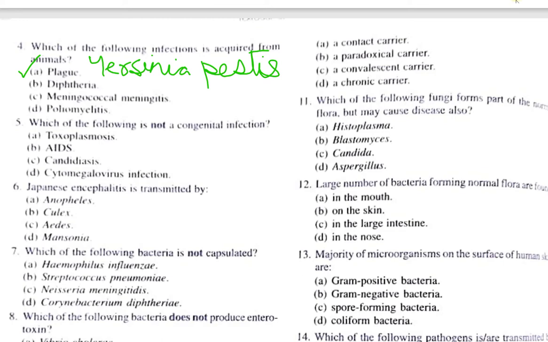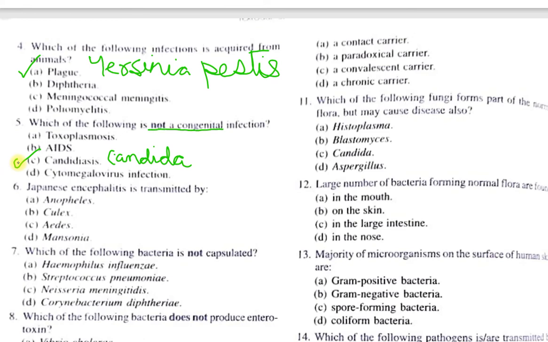The correct option is the option C, candidiasis, which is because of the yeast, which is the candida. Candida is present in the normal flora of the mouth, intestine, and the human vagina, and it can cause the opportunistic infection.